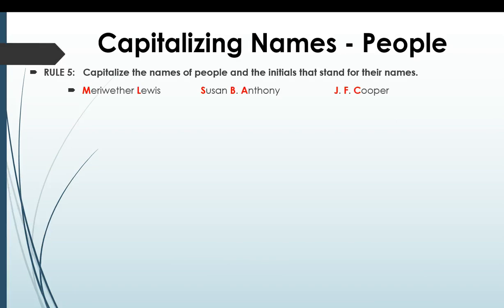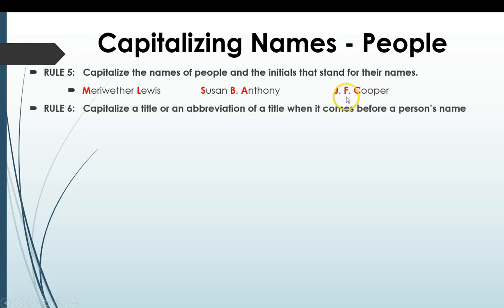People: we're going to capitalize names. We're going to capitalize the names of people and any initials that stand for their name. So Meriwether Lewis, first name, last name. Susan B. Anthony, her middle initial, and J. F. Cooper. The J and the F stand for his first name and his middle name, and then the C for Cooper.